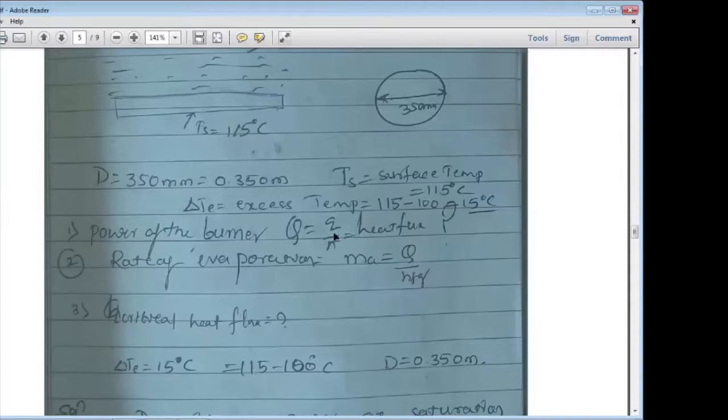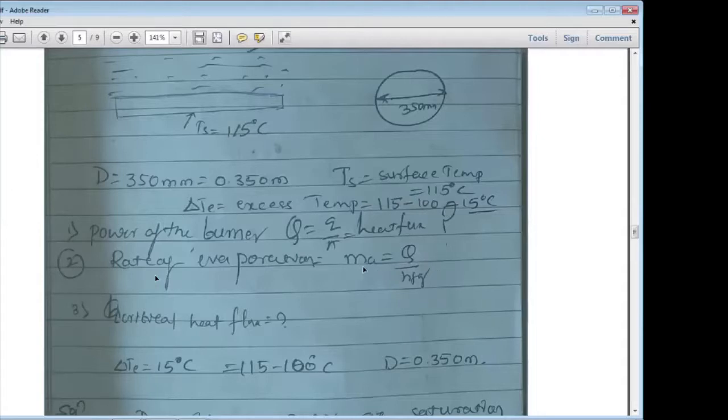Understand? So this A is multiplied with small q, so Q is small q into A. Then the rate of evaporation, m dot, is Q divided by hfg. Already you know how to calculate the mass flow rate from the previous transient heat conduction and fins, correct?